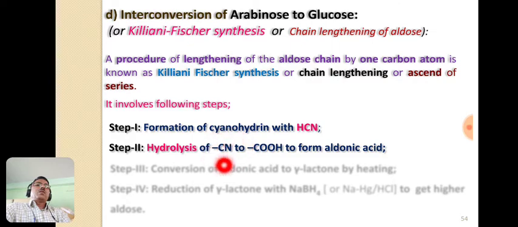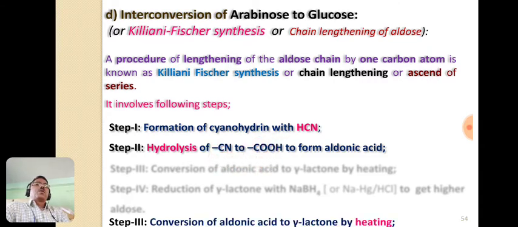So this cyanide group is hydrolyzed to a carboxyl group, and it is known as aldonic acid. This is the formation of aldonic acid, in which the cyanide group is hydrolyzed to a carboxyl group.